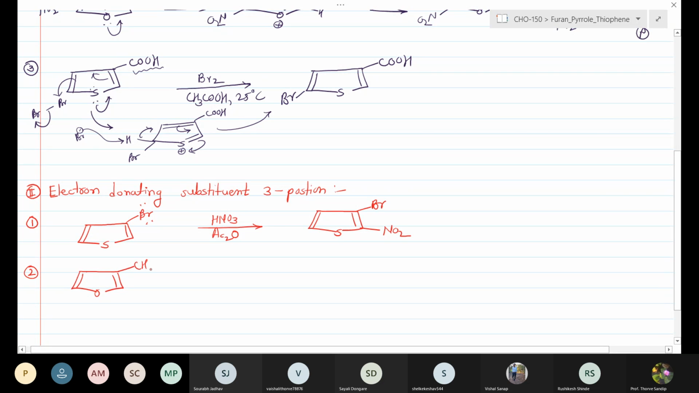Okay, suppose the reaction is carried out with 3-methylfuran, with hydrogen cyanide in the presence of HCl, followed by hydrolysis with water. As we saw in the last lecture about the Gattermann reaction, this gives the Gattermann reaction.